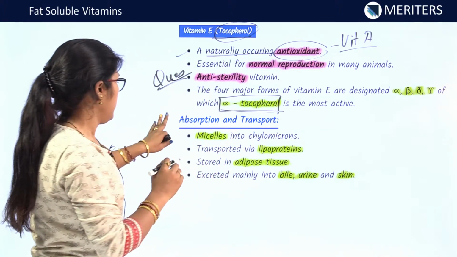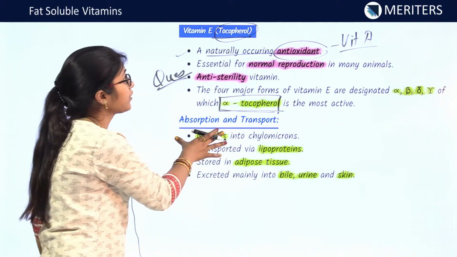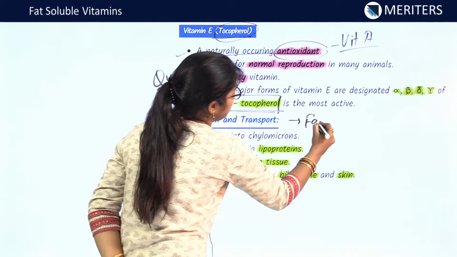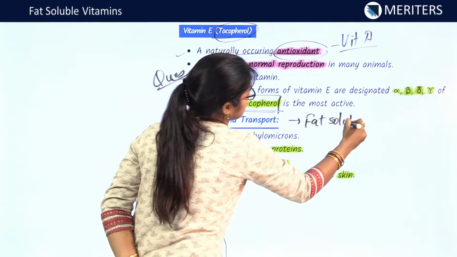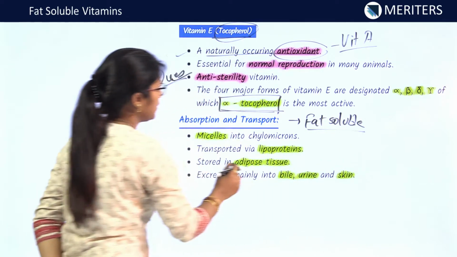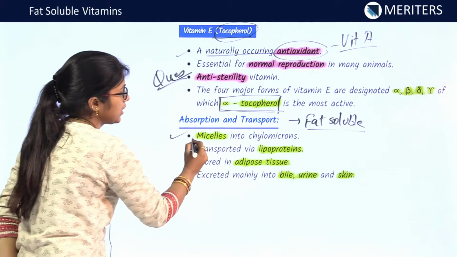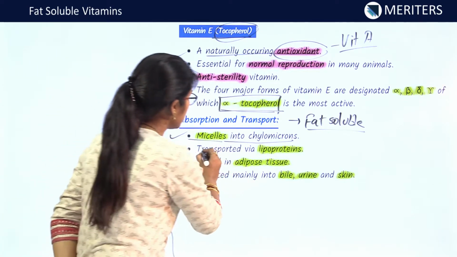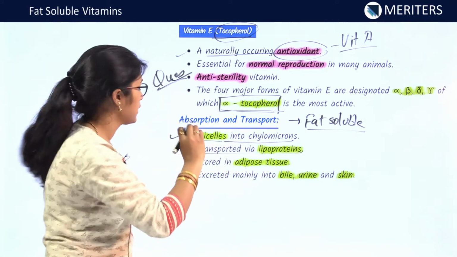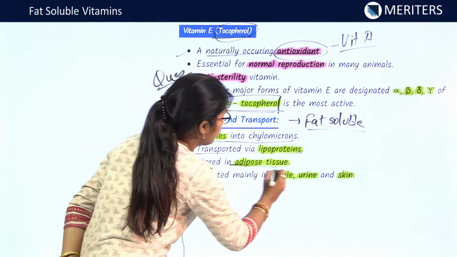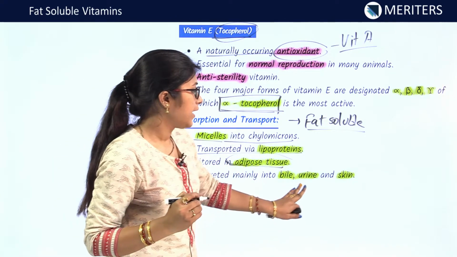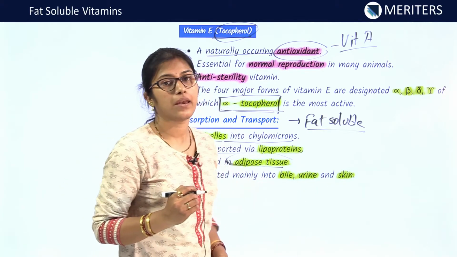Fine. Now we'll see the absorption and transport of vitamin E. All of you know this is a fat soluble vitamin. So it is absorbed as micelles into chylomicrons. It is transported via lipoproteins and is stored in adipose tissue. It is excreted mainly in bile, urine and via skin.